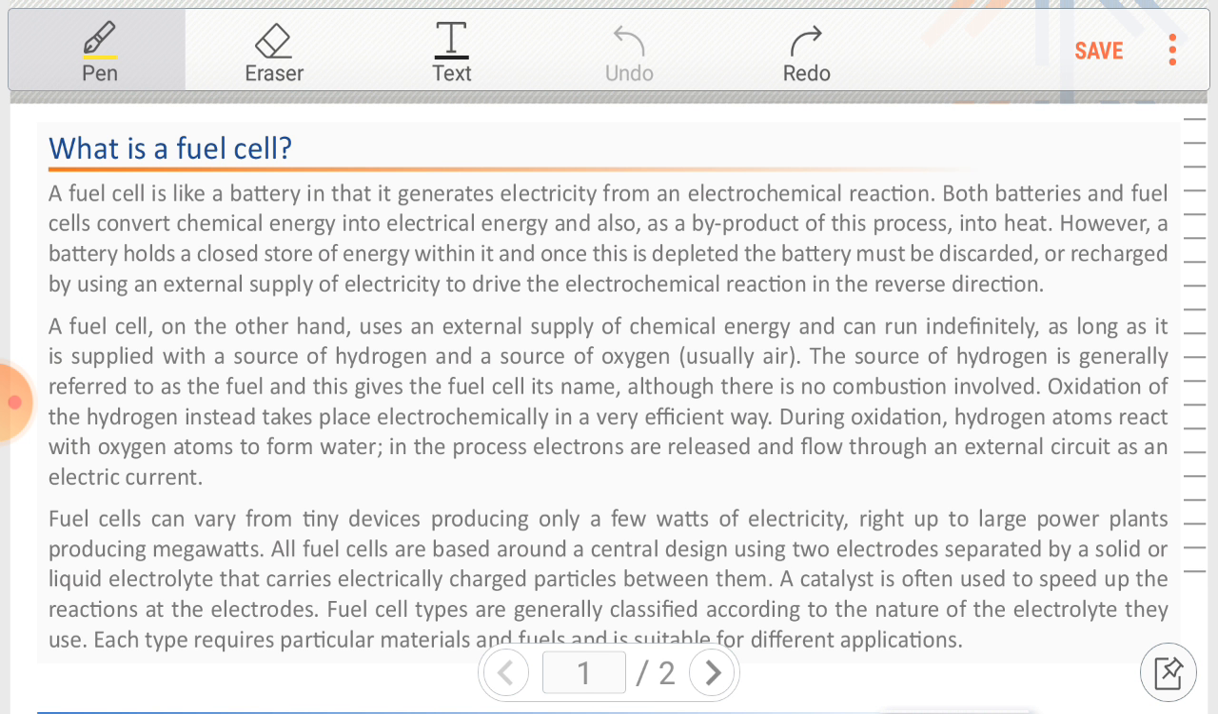A catalyst is often used to speed up the reaction at the electrodes. As the electrochemical process is very slow, to boost or increase the speed of the reaction, or to generate a large amount of current, we use a catalyst in chemical reactions. Fuel cell types are generally classified according to the nature of the electrolyte they use.